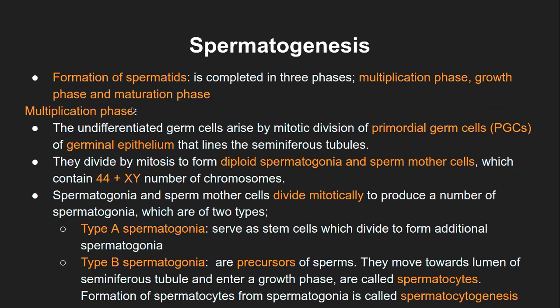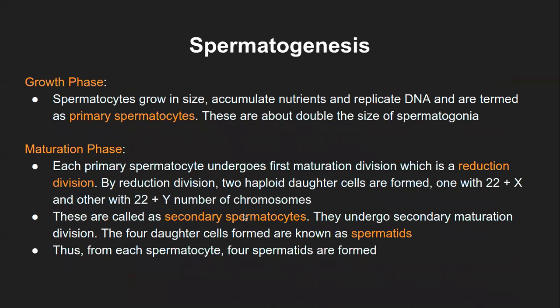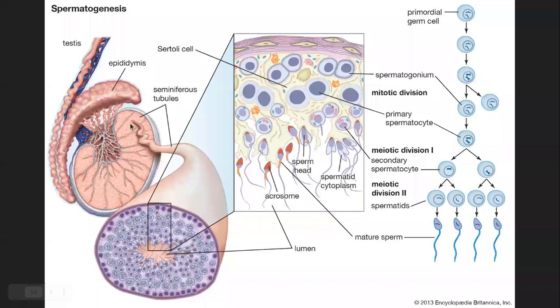In the first phase of the formation of spermatid, that is the multiplication phase, there are undifferentiated germ cells which arise by the mitotic division of the primordial germ cells. Now, these are nothing but your germinal epithelium, right? In case of, I don't know if I have this diagram here. Yeah. So, this is the testis. One testis, one compartment, one seminiferous tubule that has been enlarged, and a part of the seminiferous tubule is enlarged here.